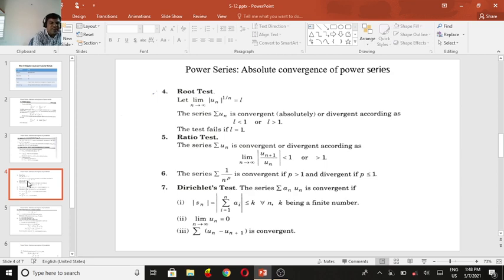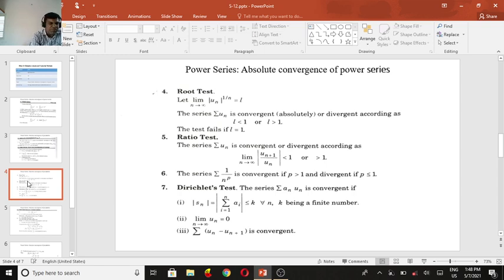Again, the Dirichlet test. The series summation a_n u_n is convergent if, first, the partial sums are bounded, that is, the absolute value of S_n, which is the absolute value of the summation of a_i as i runs from 1 to n, is less than or equal to k for all n, k being a finite number.